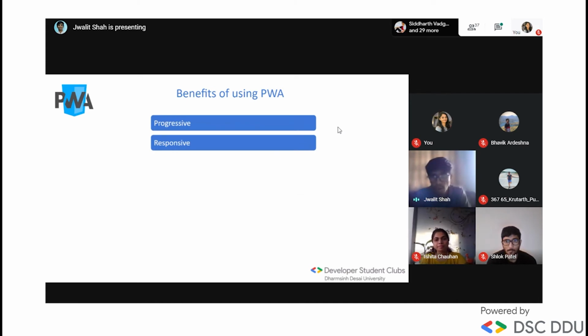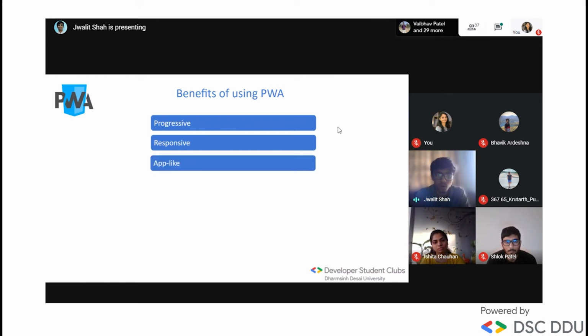Responsiveness: it adapts to various screen sizes like desktop, mobile, tablet, or any dimension available in the browser. Then app-like: it behaves with the users like native apps in terms of interaction, or you can say in terms of navigation too.